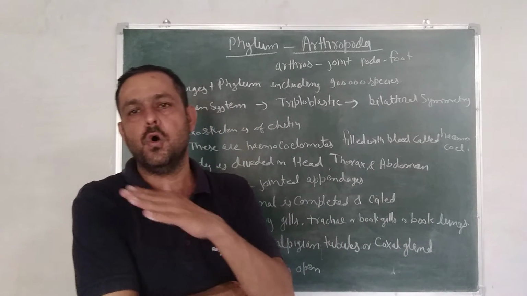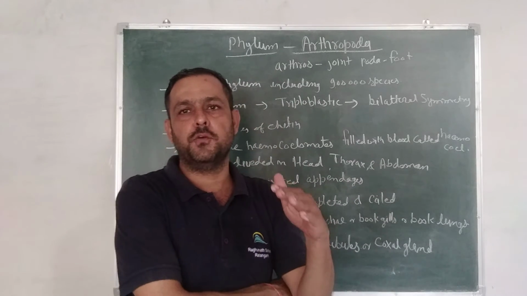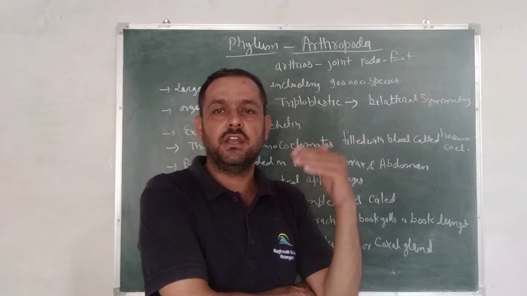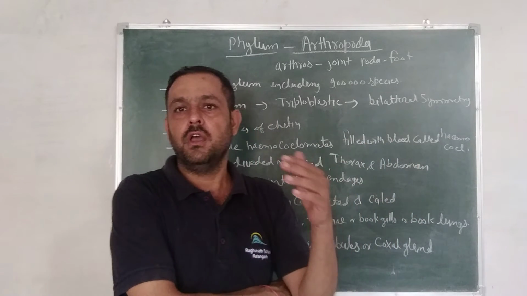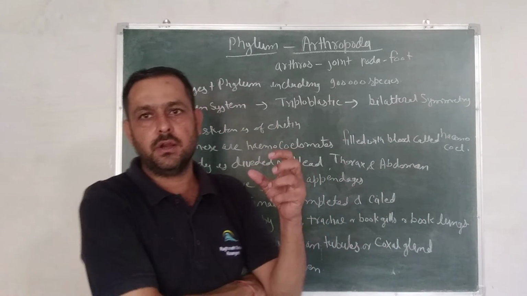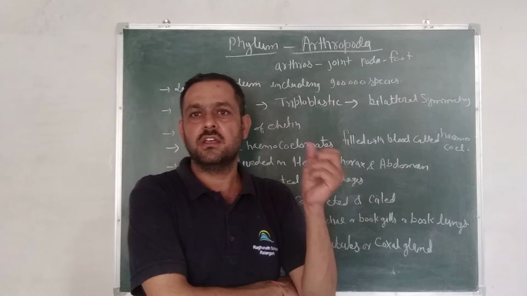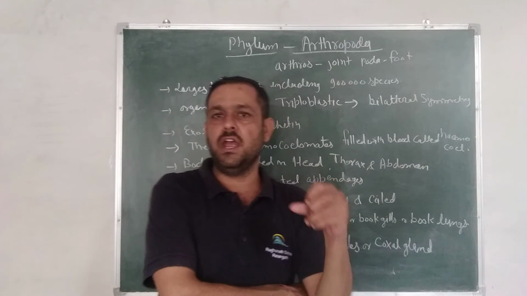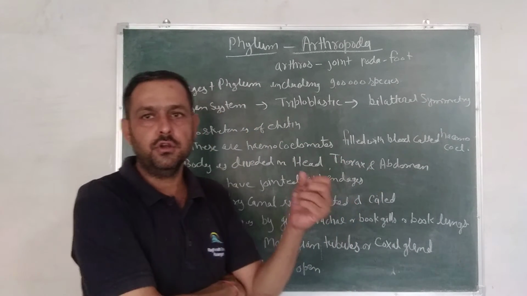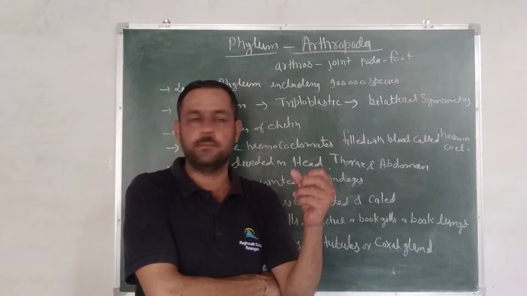In the polar region they are found, in hot springs or geysers also Arthropoda are found, and in air they are also found. So this is the largest phylum.